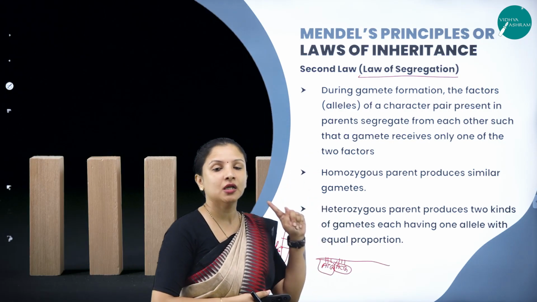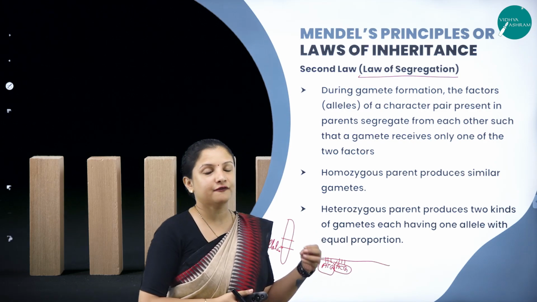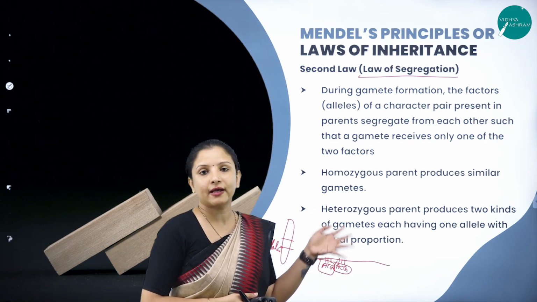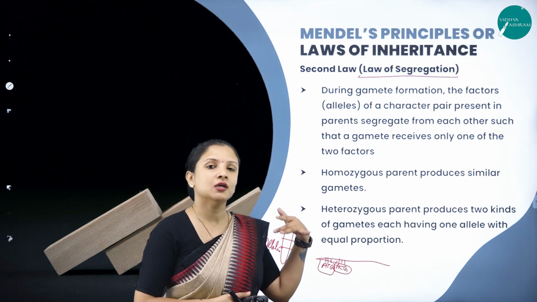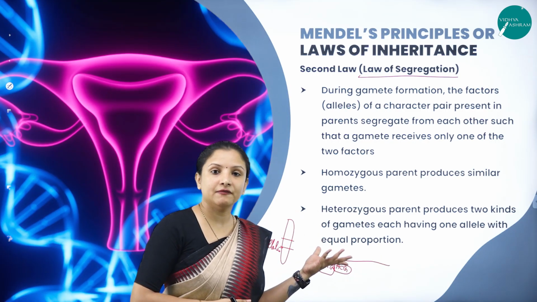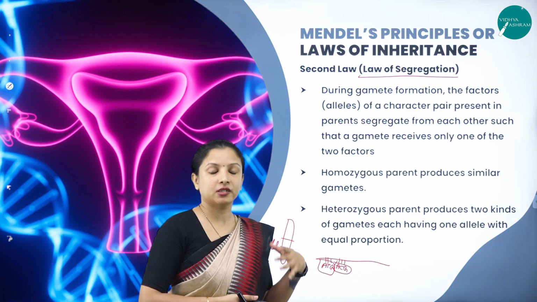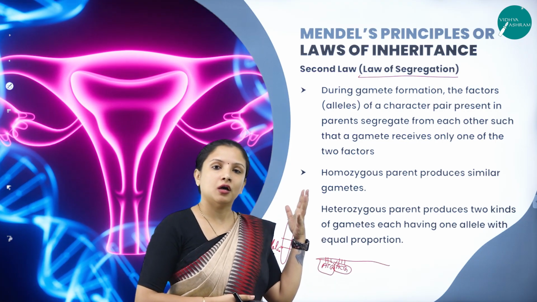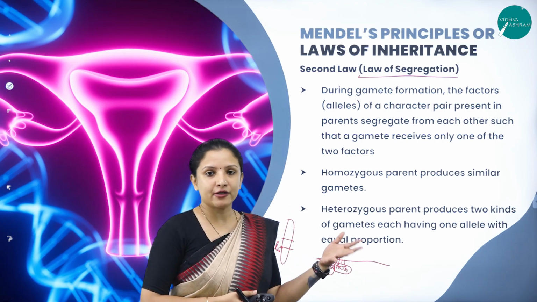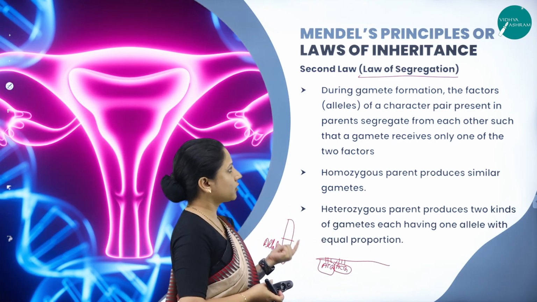Say for example, one allele will be responsible for the eye color of the individual, one allele will be responsible for the hair color, or in a plant the allele will be responsible for the flower color, or the tallness of the plant, or for the plant to be dwarf. All these are nothing but called alleles.